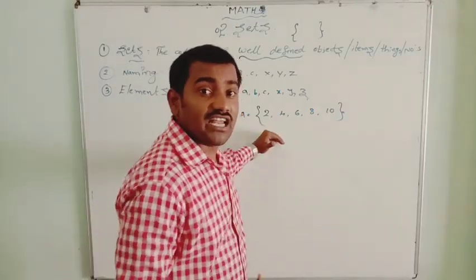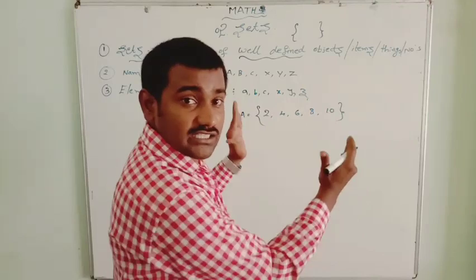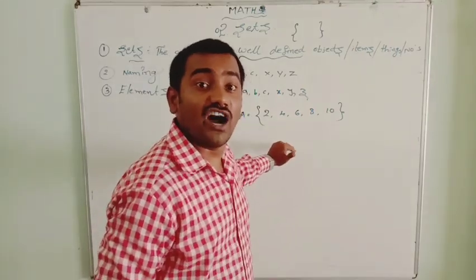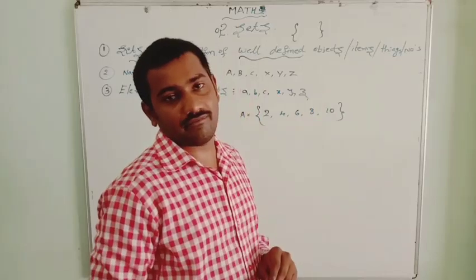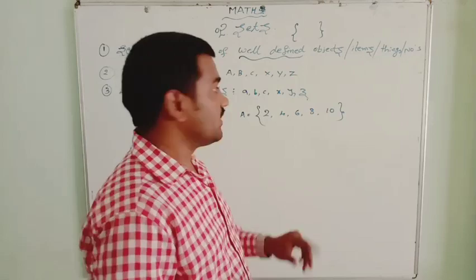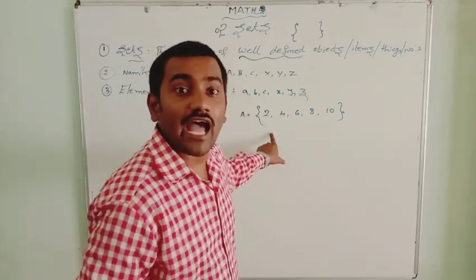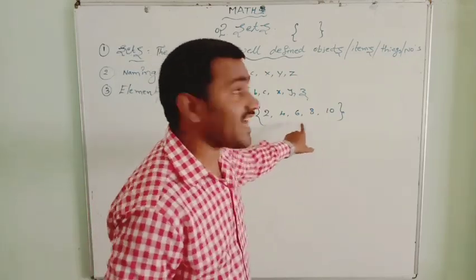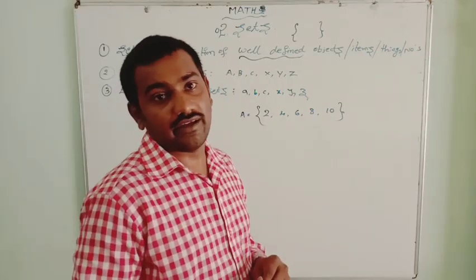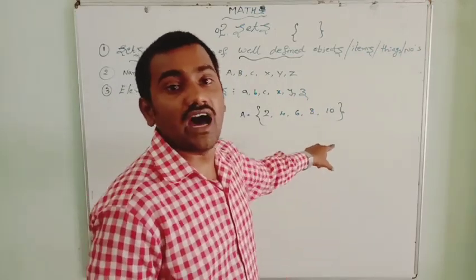These elements, the collection of objects I collected, have one common property or common rule: they are even natural numbers less than 12.